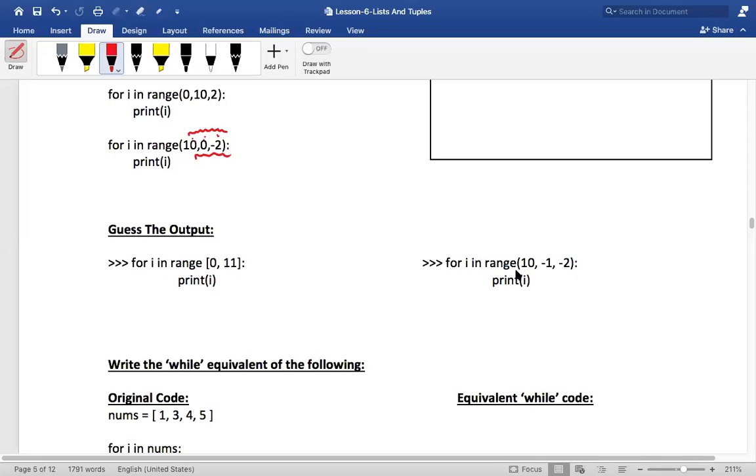So what about this? Now what will be the output of this? Guys, did you understand this one? Please respond. Did you understand the first one? Okay, what about the next one? Tell me what happens from 10 to -1 in the step of -2. It decrements, right? So it would be 10, 8, 6, 4, 2, 0.